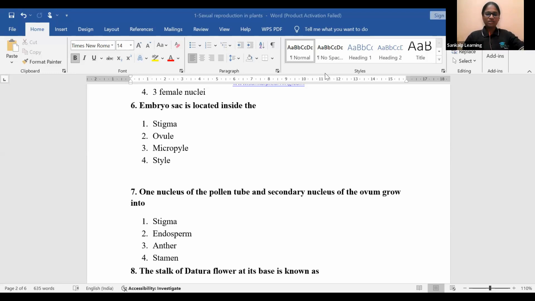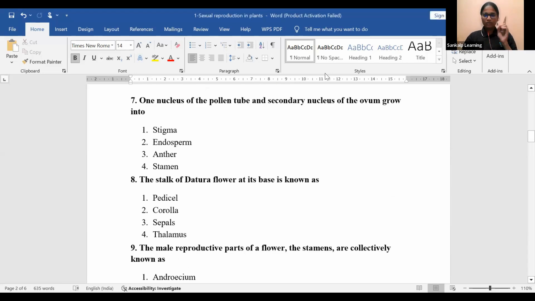7th question goes like this. One nucleus of the pollen tube and the secondary nucleus of the ovum. In the ovum there is a secondary nucleus. Secondary nucleus of the ovum grow into what? Those two join and develop into what? Stigma, endosperm, anther, stamen.